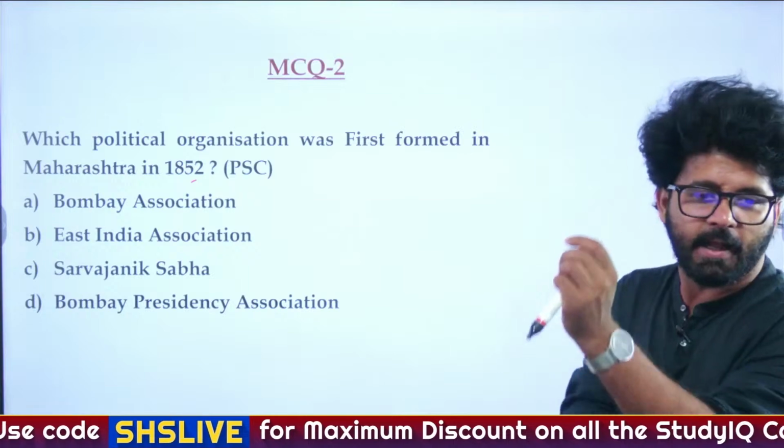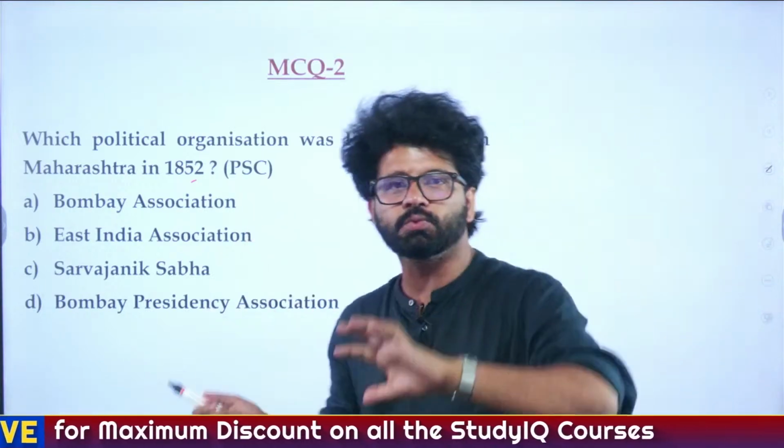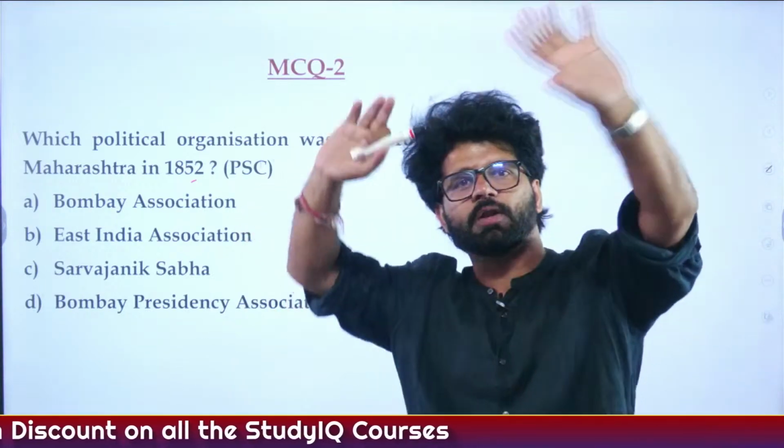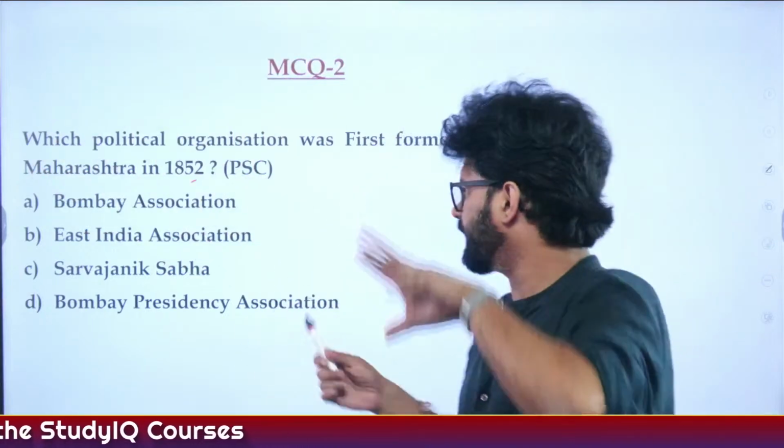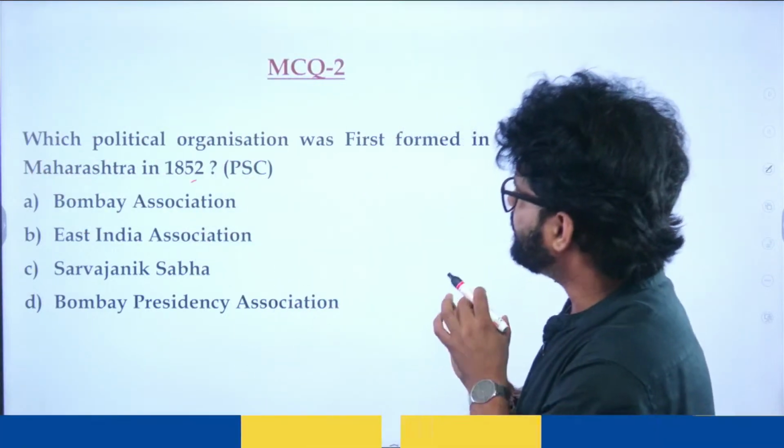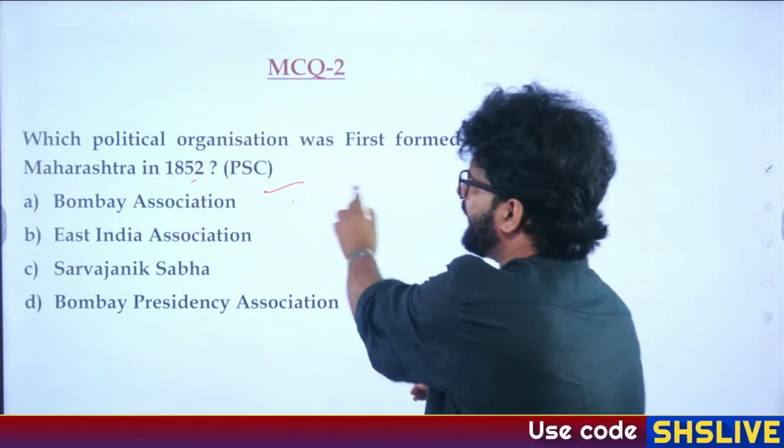Vastaram has given the answer. Charita has given the answer, and the answer is Bombay Association. It was one of the branches of the Bengal Association, which was formed by clubbing the Landholders' Society, and the organization formed by William Adam. So the answer is A, Bombay Association.